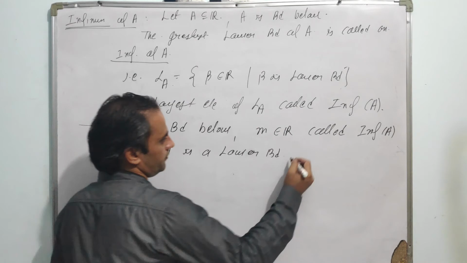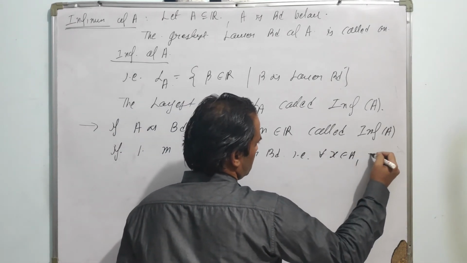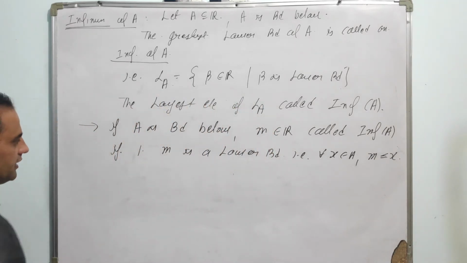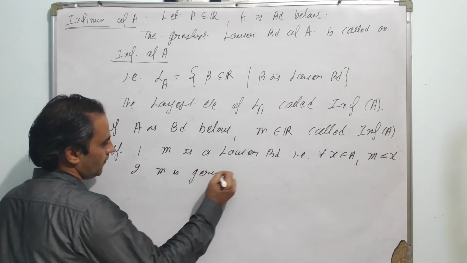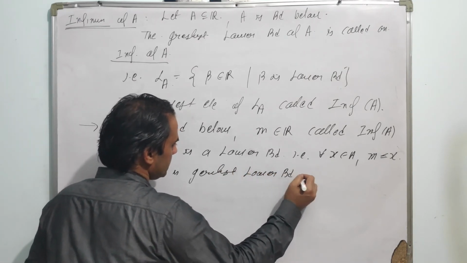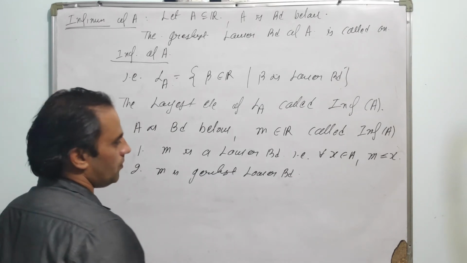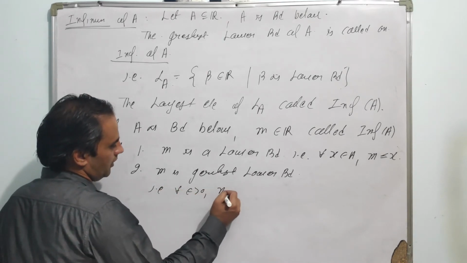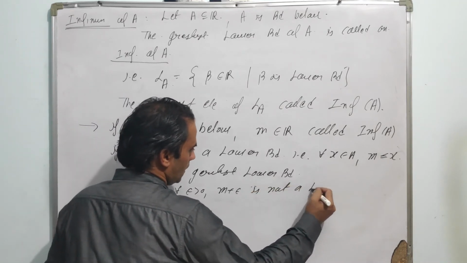That is, for every x belongs to A, small m is less than or equal to x, by definition of a lower bound. The second one is that small m is the greatest lower bound. That is, any number which is larger than m is never a lower bound. That is, for every epsilon greater than 0, small m plus epsilon is not a lower bound.